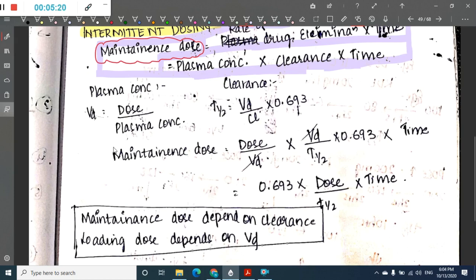So you can get that the maintenance dose is equal to, you're just substituting it, right? So once you substitute it, you get the maintenance dose as 0.693 into dose by half-life into time, right? So this is plasma concentration, so this is maintenance dose. So if you see, you can tell at the end that maintenance dose mainly depends upon the clearance, that is the amount of drug that is cleared per unit time is the main important thing in maintenance dose, because volume of distribution has been cancelled, right?